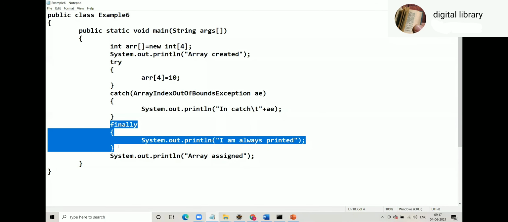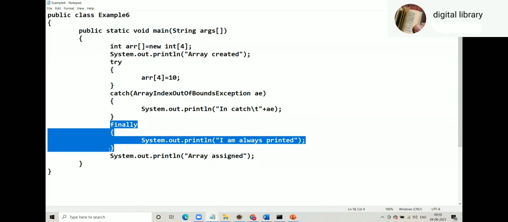Now, the try block is to write possible statements which might cause exceptions. Try, let me try. If I get any problem, I will handle it. So how do you handle? Catch. So the catch block is to handle. The whole and sole purpose of catch is to handle.